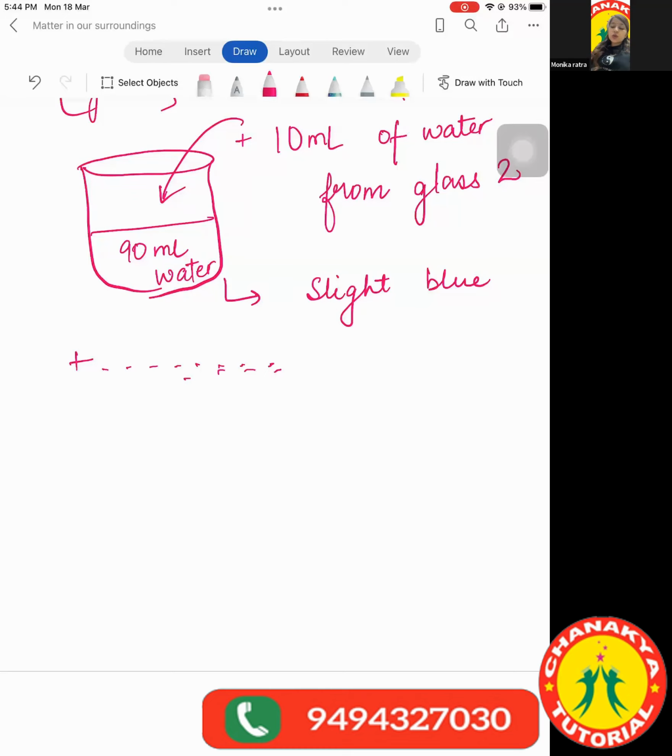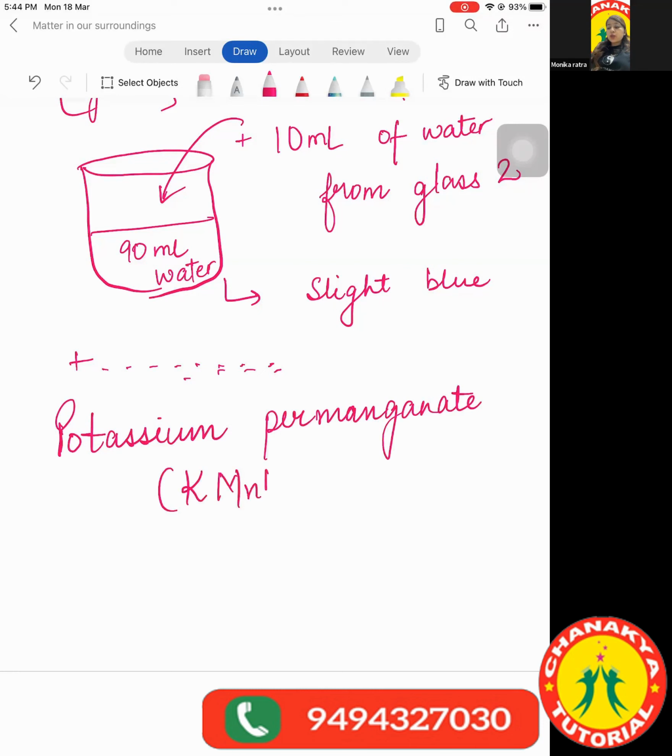Now the activity which we are going to see will involve potassium permanganate. The formula of potassium permanganate is KMnO4 and it is purple in color. We are going to see in many beakers this purple color initially is very dark.